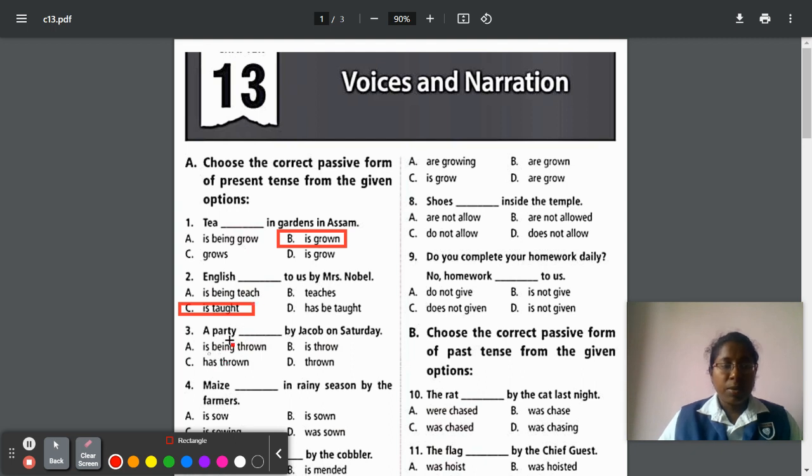Next, question number 3. A party dash by Jacob on Saturday. So this was throw. Throw in past tense, if you are converting, thrown. So already this event is over, so we should write has. So has thrown.